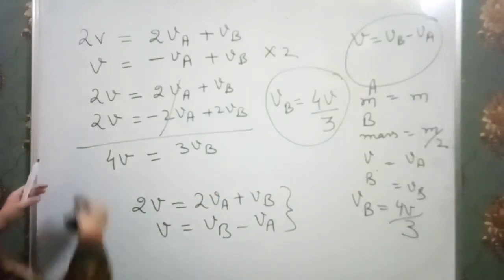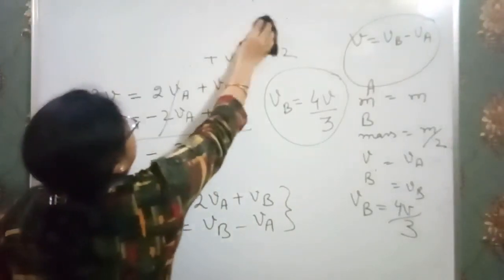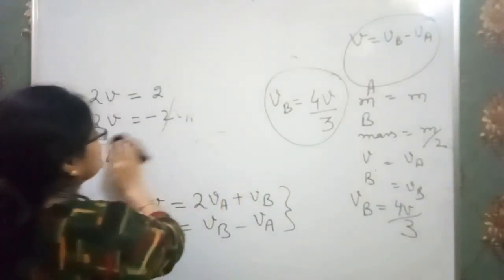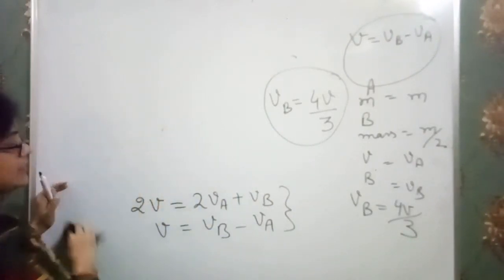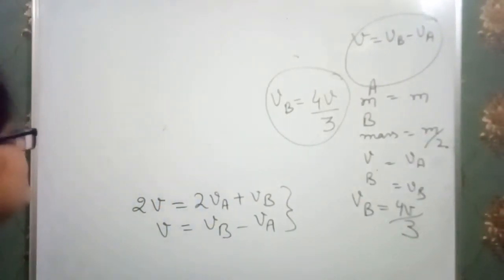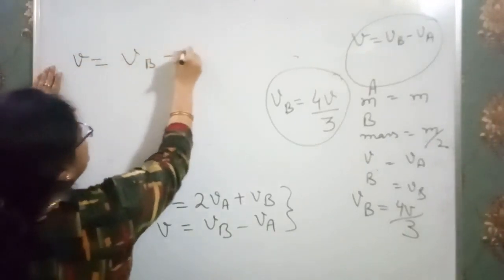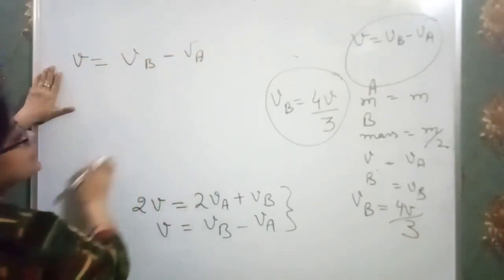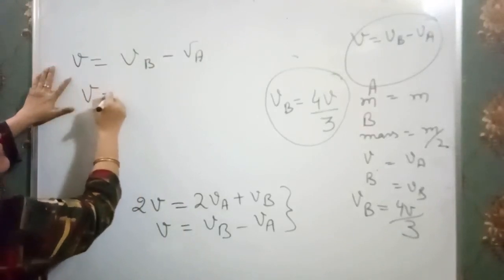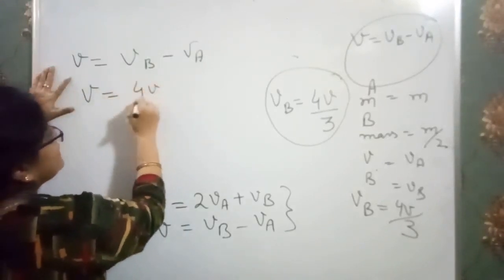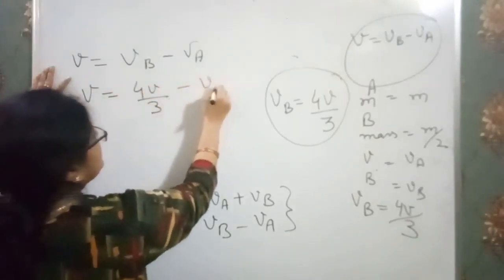Now we also have to find the value for VA, that means the velocity of block A after the collision. So I put the value here. V is equal to VB minus VA. In any of the equations, we just put the value. So we have V is equal to 4V over 3 minus VA.